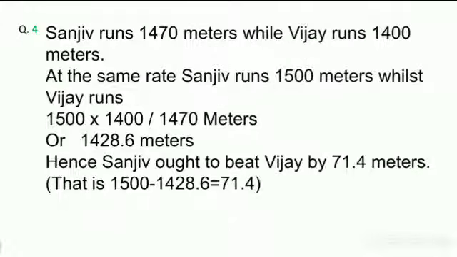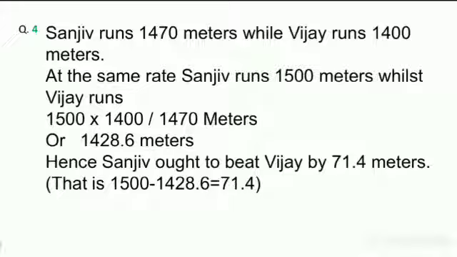Actually the race is 1500 meters, but Rajiv beats Sanjeev by 30 meters, so Sanjeev runs only 1470 meters. In the second case, Rajiv beats Vijay by 100 meters, so Vijay runs only 1400 meters in 1500 meters.